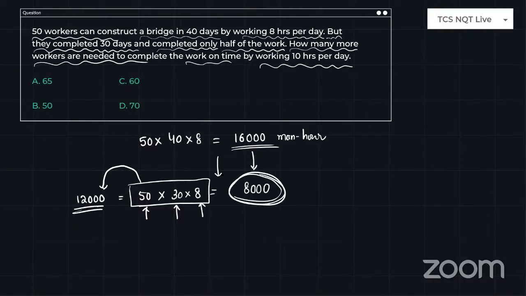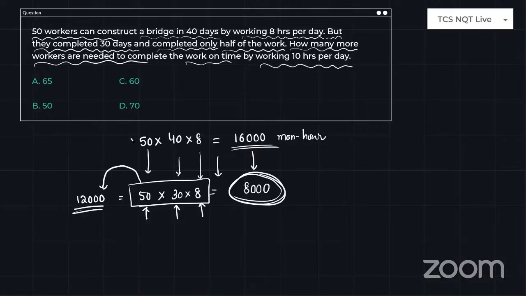Where did the difference come in this problem? Why is the efficiency of the work reduced? Because it is not due to the time, it is not due to the number of hours they are working. It is due to the efficiency of the person.